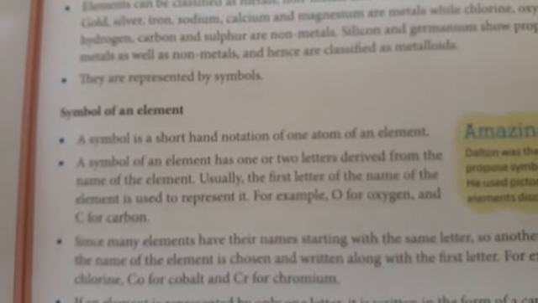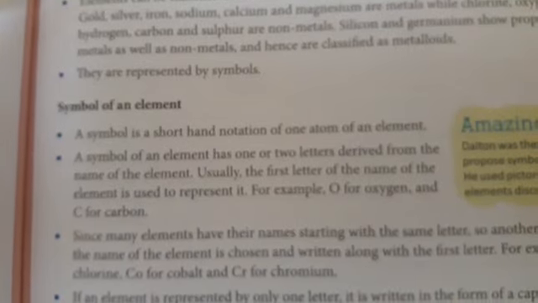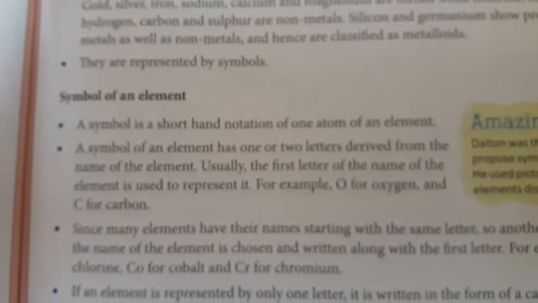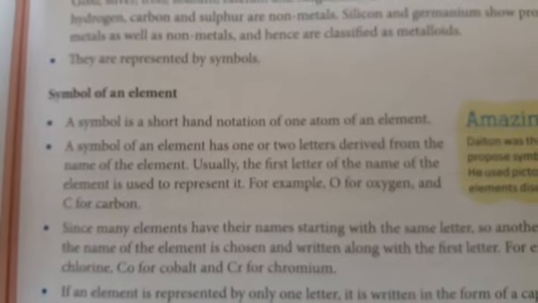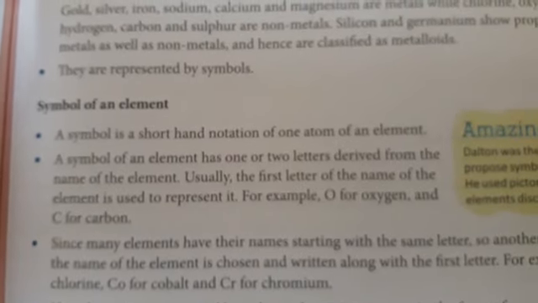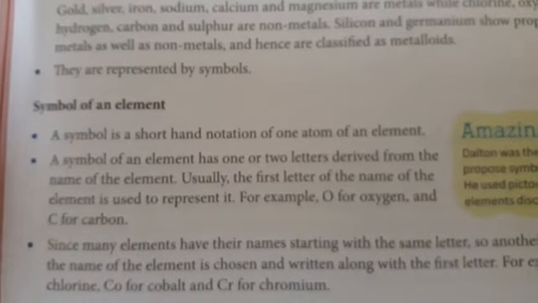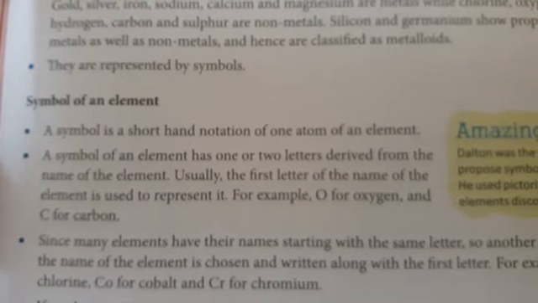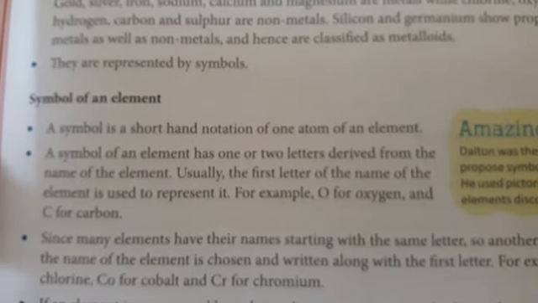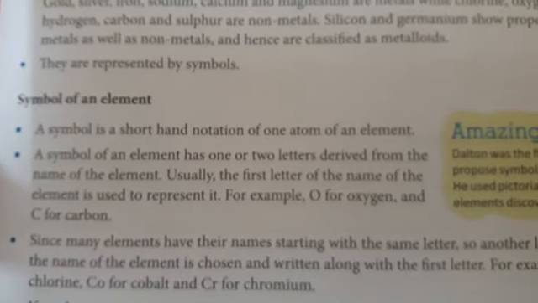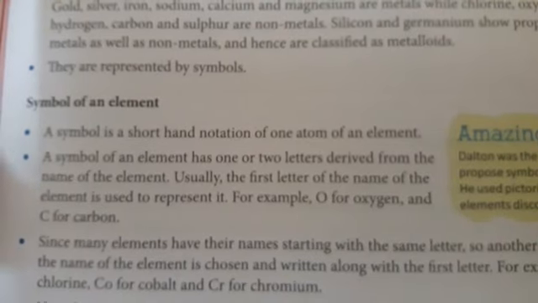Now students, can you think why we use short terms or symbols for the elements? Basically chemistry is a branch of science where we deal with chemicals, compounds and molecules, and every time we write their reactions we would need to write whole sentences. For example, if hydrogen and oxygen are reacting, I would need to write that hydrogen reacts with oxygen to become water. So it is a very lengthy sentence.